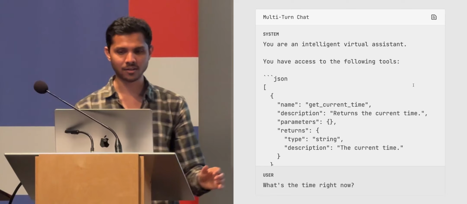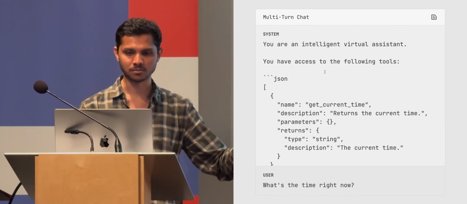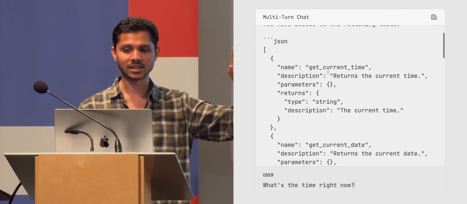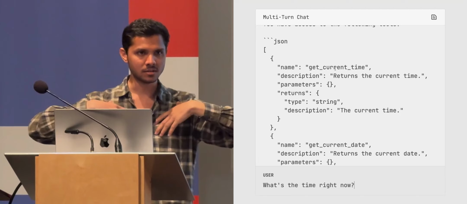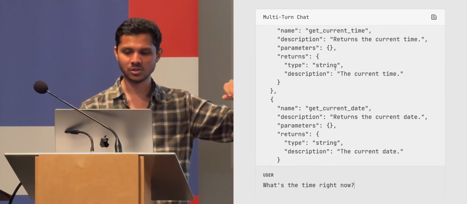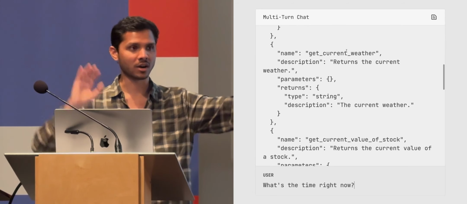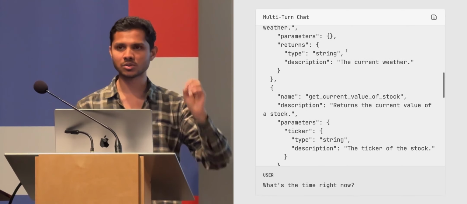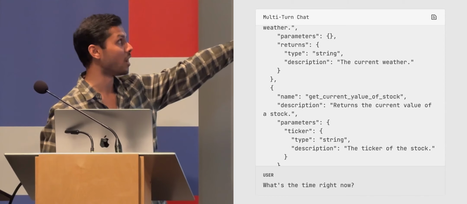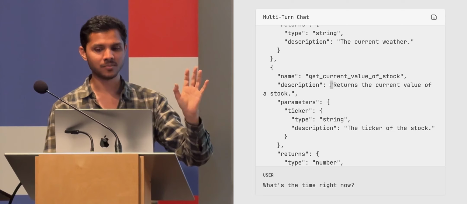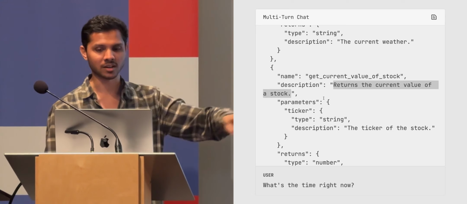So for example, in this prompt, I've said you are an intelligent assistant. You have access to these tools. You can get the current time by calling me and telling me that you want the current time, or you can call my computer. You can get the date. You can get the current weather by calling get current weather, a thing that I have on the computer. And you can also call this thing called get current value of stock. Again, I've told the model that it will be able to get the value of the stock if it calls this.